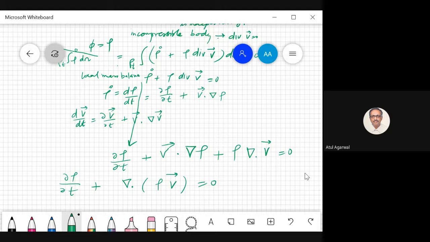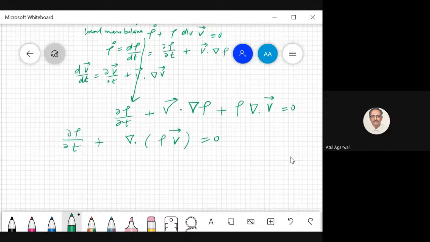You see, gradient of rho is a vector, so you can take a dot product with a vector. Rho is a scalar, so del dot v is also a scalar. So all terms are individually scalars. If I just want to do divergence of rho v, how do I do divergence of rho v? Soumya, any idea? No, sir. If you want to write it in component form, it will be rho v_i.